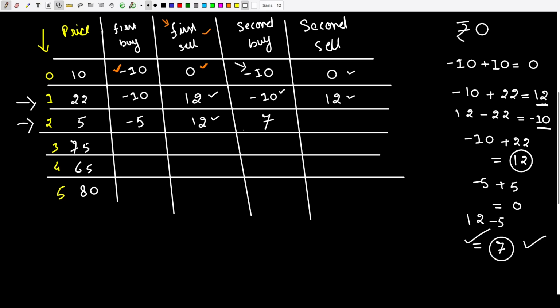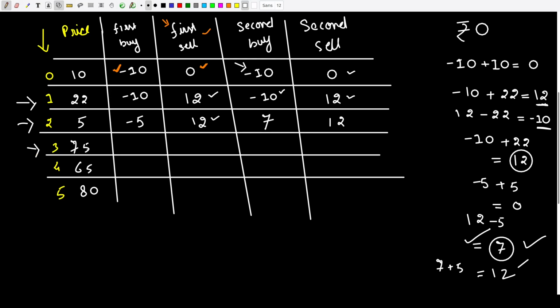Okay. Now let us say right now I have 7 rupees with me, and then I went ahead and sold that stock for 5 rupees, right? Since I sold that stock for 5 rupees, I made a profit of 5 rupees. Now the amount I have is 12 rupees. Well, this 12 rupees and this 12 rupees are the same, so I'm going to maintain the same entry, which is 12 rupees. Okay. Now let's move forward.